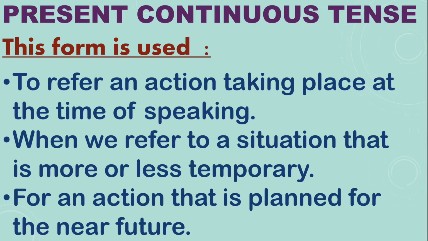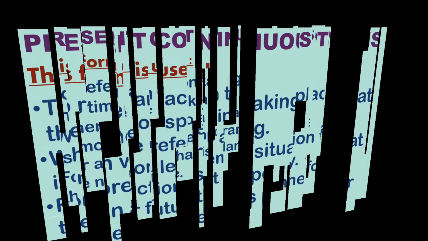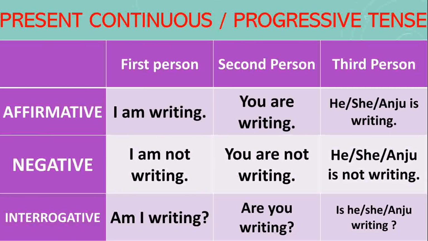Okay. Now, let's have a glance at the chart of present continuous tense or present progressive tense. See students carefully. I have given in my last class about person, what is first person, what is second person, and what is third person.